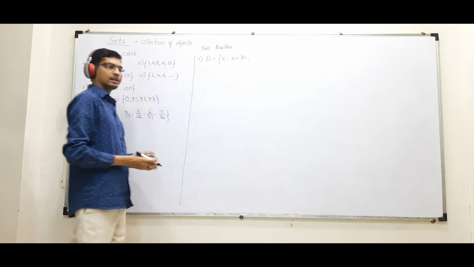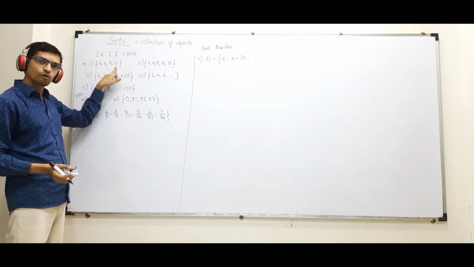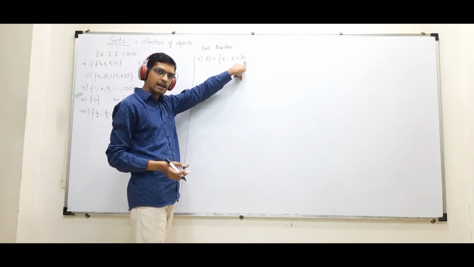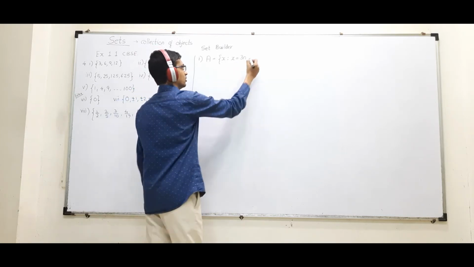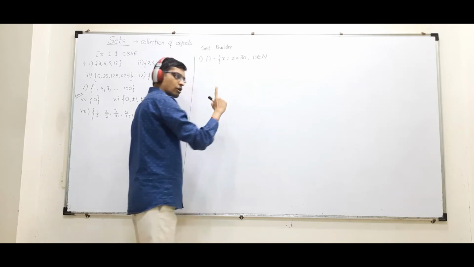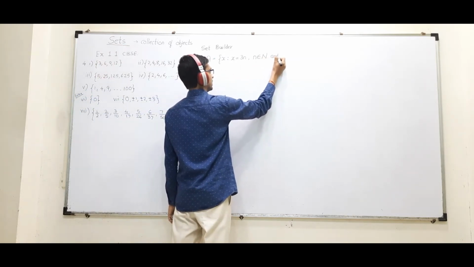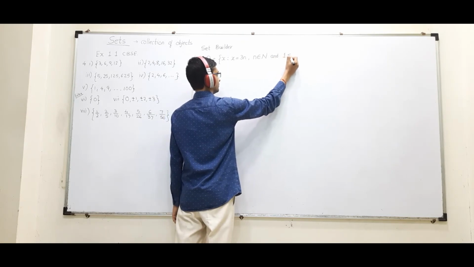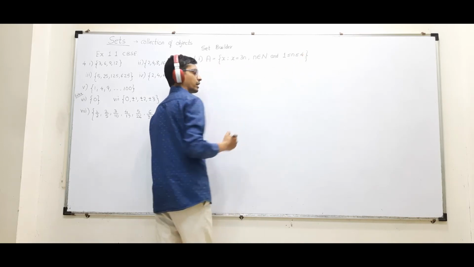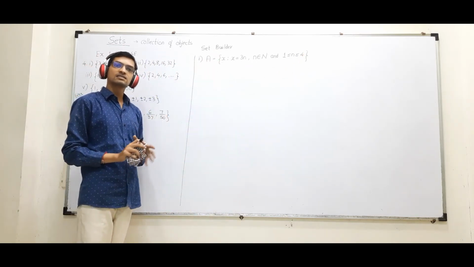Correct? But it is starting with 3 ones are, ending at 3 fours are. That means N is starting at 1, ending at 4. So I will say N belongs to natural numbers because it is starting from 1 and ending at 4. Okay. So if I write a set in such a manner, the entire set is defined.